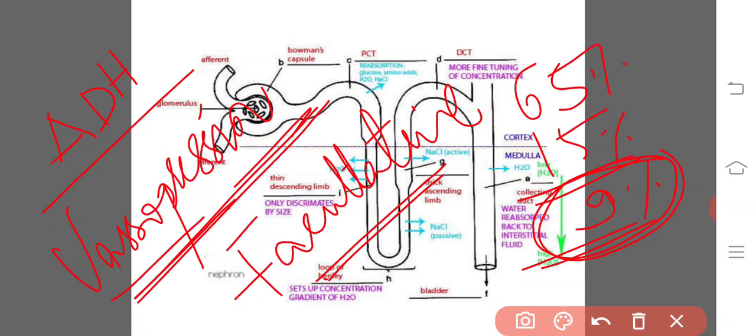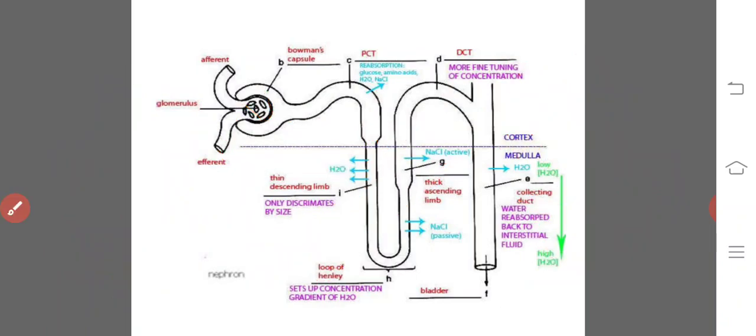One more thing we have to remember: aldosterone is a corticoid hormone. Aldosterone aids in the reabsorption of sodium ions in this part. So there is involvement of two hormones. One is vasopressin, which makes the reabsorption of water, and aldosterone, which aids the reabsorption of sodium ions. So 65 plus 15 is 80, plus 9, 89% of water gets reabsorbed.